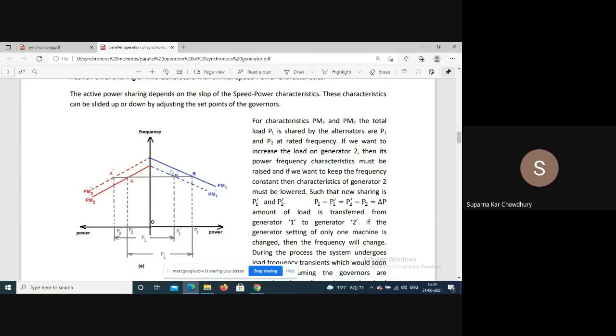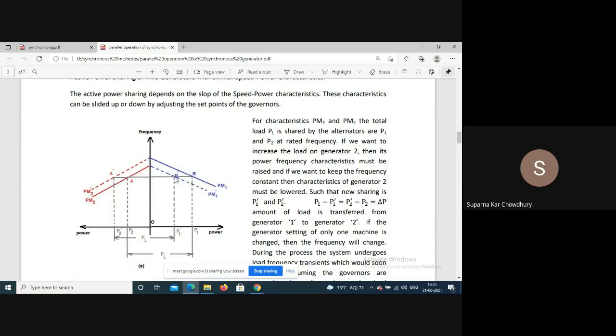But if we increase the prime mover input of generator 2 and decrease the prime mover input of generator 1 simultaneously, then we can keep the busbar frequency constant. The frequency remains the same, but now the power shared by the second machine is this, and power shared by the first machine has reduced to this.